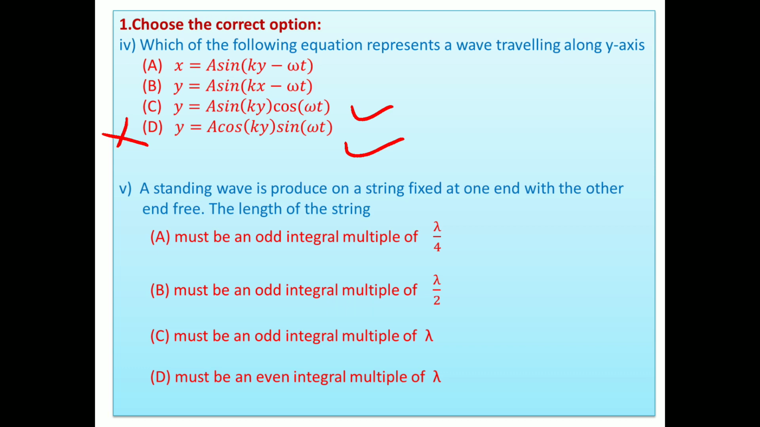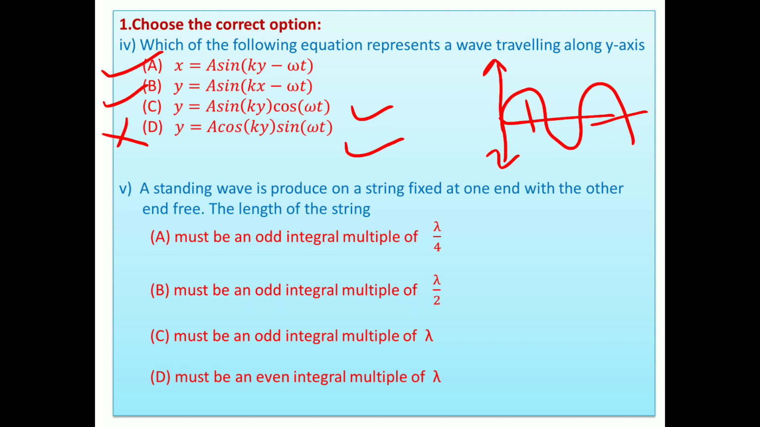Thereafter, there are two choices, A and B. Suppose we consider the wave traveling along the positive x-axis. Then particles vibrate along the y-axis. So when the wave is traveling along the positive x-axis, the vibration of particles is taken as y equal to something.